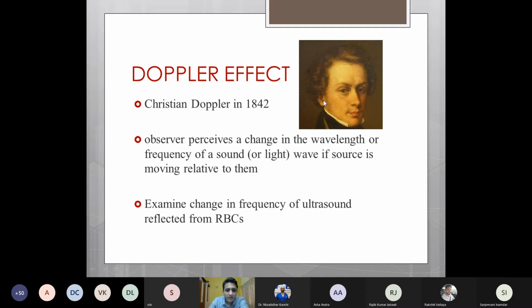The Doppler effect was first described by Christian Doppler in 1842, which says that an observer perceives a change in wavelength or frequency if the source of the sound or light moves relative to them. This principle is applied in echocardiography, where we examine the change in frequency of ultrasound, which is reflected from the moving RBCs.